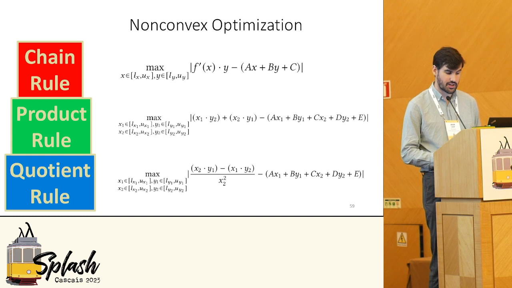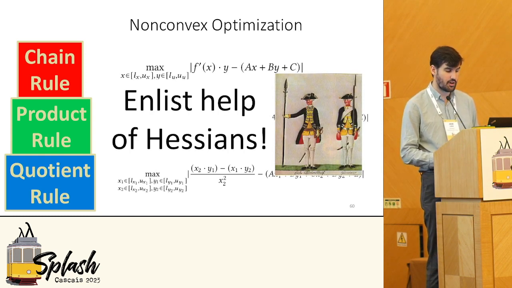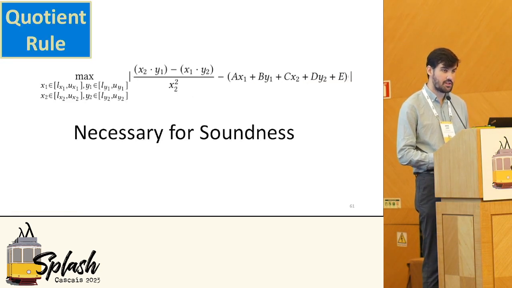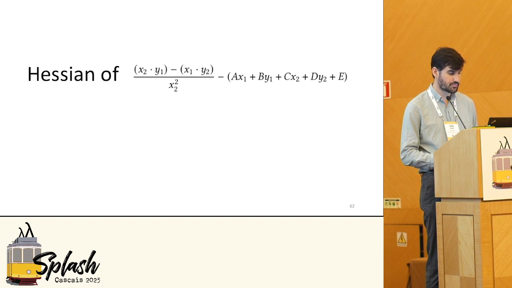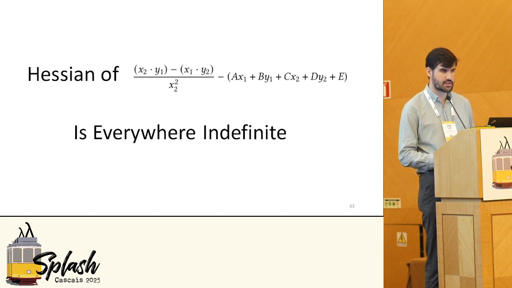But it turns out if we look at the Hessians, or the matrix of all second derivatives, we can actually make this problem a lot more tractable. So the quotient rule, as an example, this is the optimization problem that we have to solve in order to maintain soundness of the abstract interpreter. Now we're going to look at the objective inside that optimization, and we're going to look at the Hessian in particular. And it turns out that the Hessian of this four-dimensional function is actually everywhere indefinite.